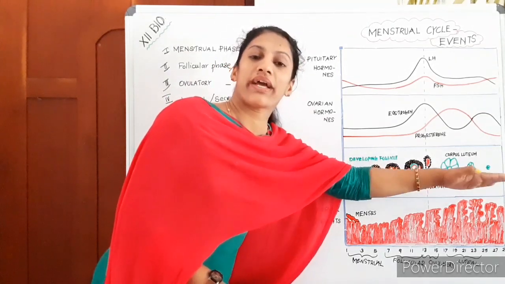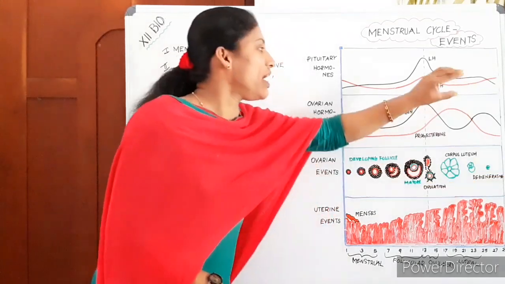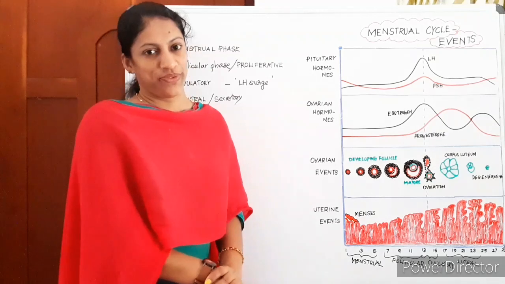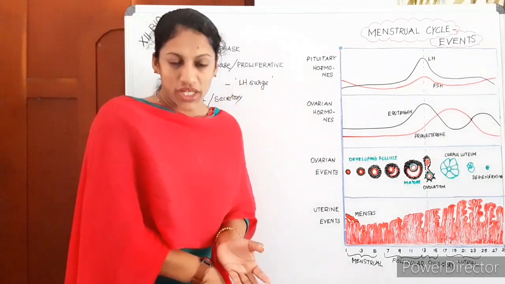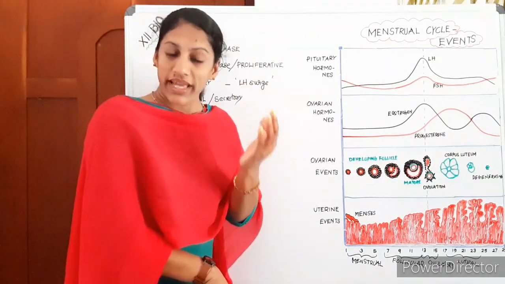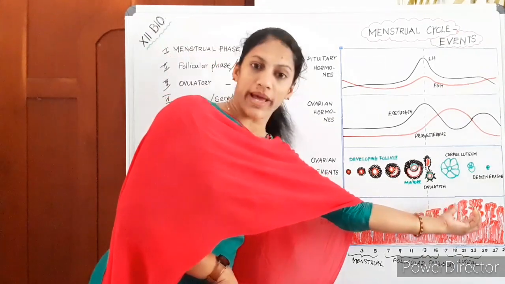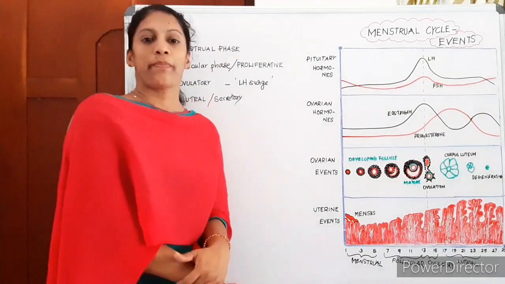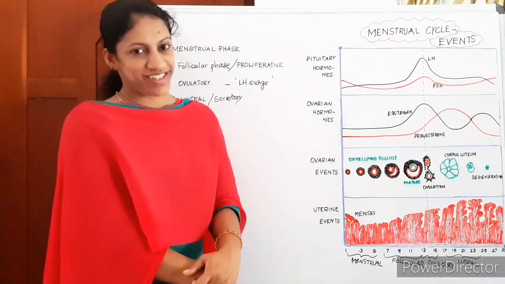The uterus wall is maximally thick to support pregnancy, and progesterone is known as the pregnancy supporting hormone. It is secreted by the luteum, and by its action the endometrium is maximally thickened. So it is also known as the pregnancy supporting hormone, progesterone.